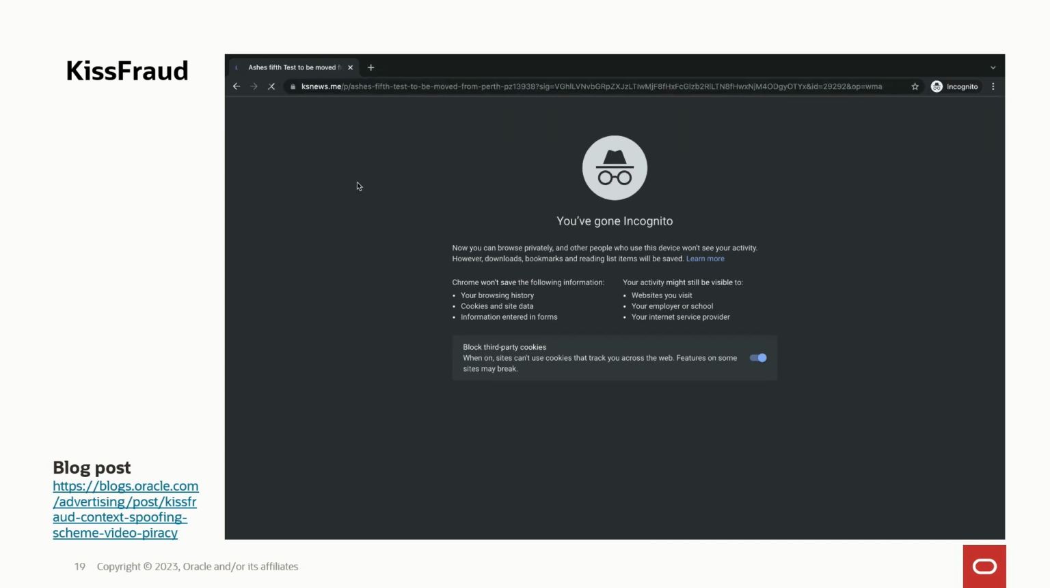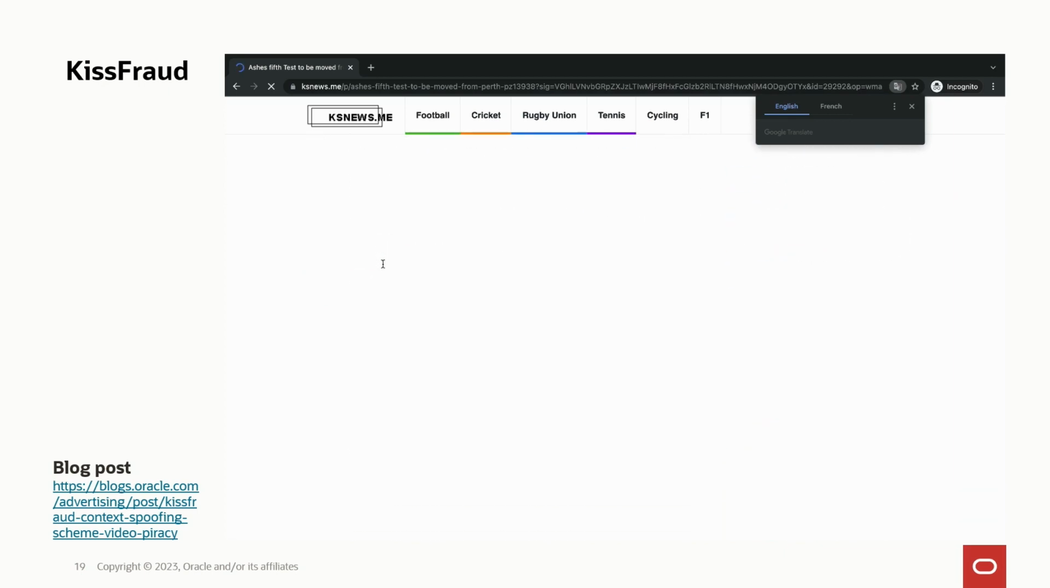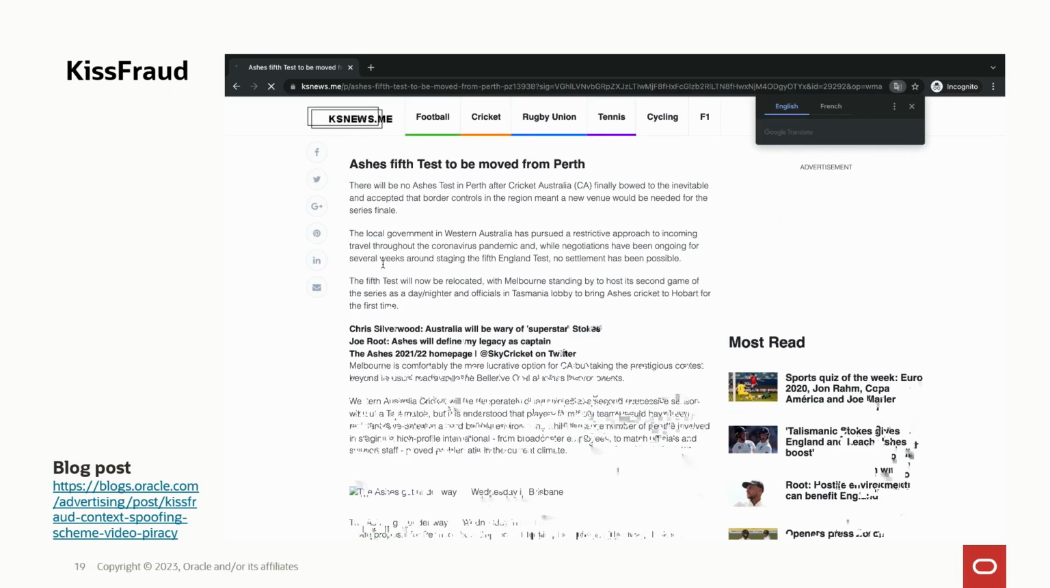And now, if we take the same link and go to another window, the same link will show you some news site. I mean, it does look a bit cheap, but still it looks like a news site.